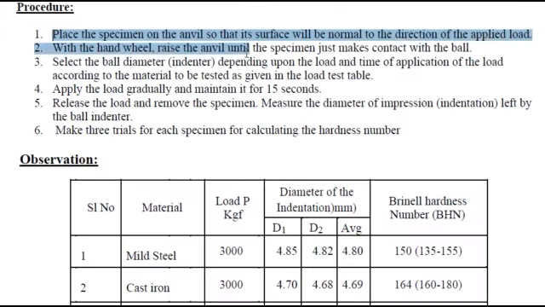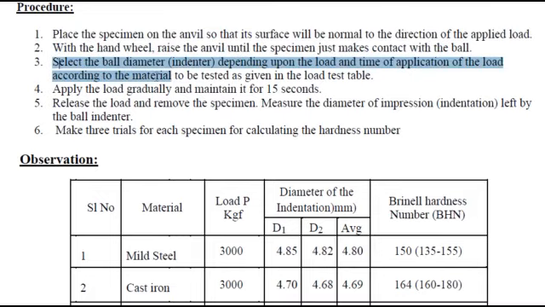What is the procedure? We have to place the specimen on the anvil. With the hand wheel, raise the anvil until the adjustment. Select the ball diameter depending on the type of material used. Apply the load gradually up to 15 seconds. Release the load. Make 3 trials.